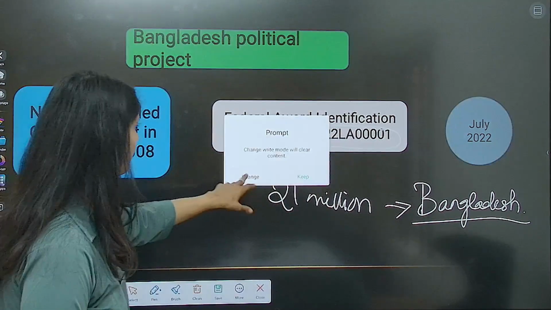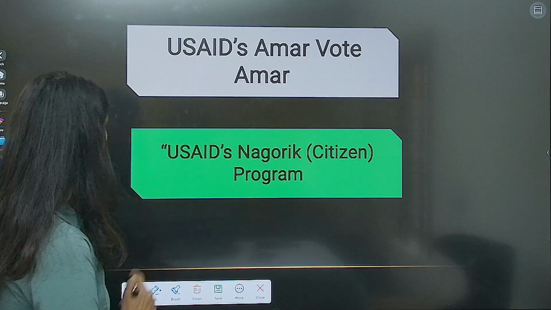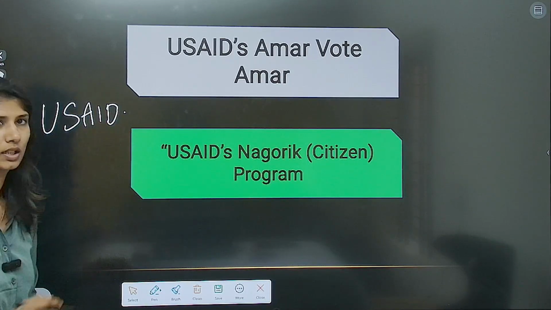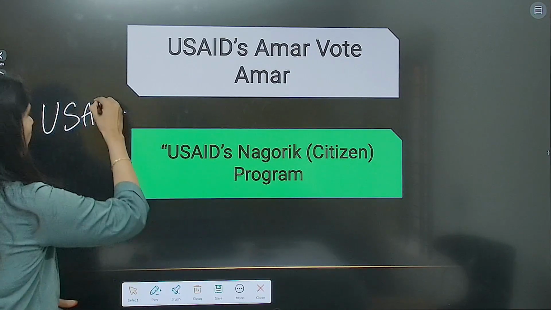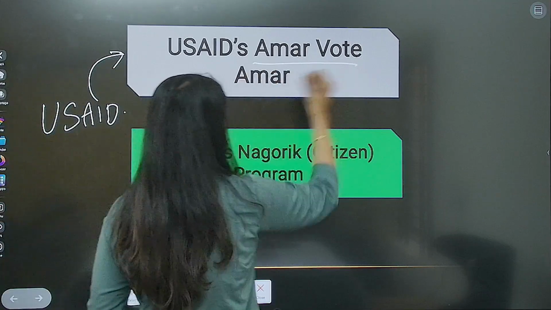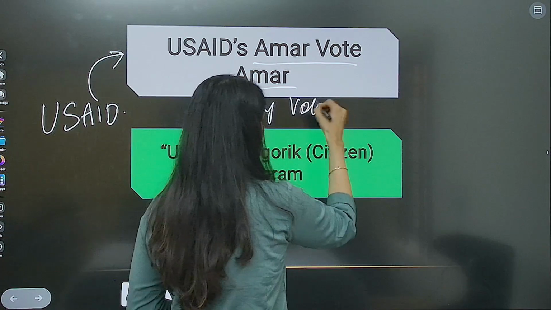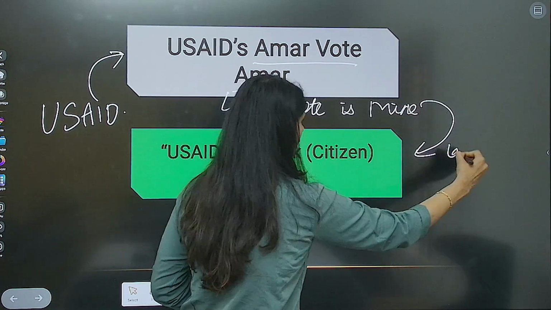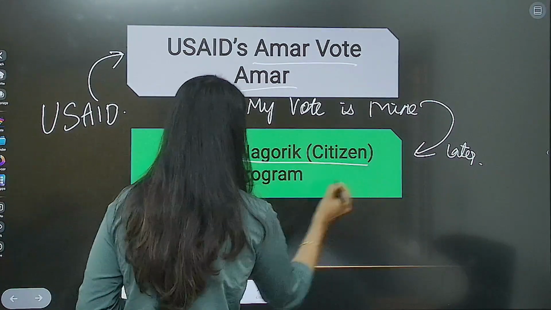Initially, US aid was spending its money in Bangladesh under the name of USAID's Amar Vote Amar, which means my vote is mine. Later, this got transformed into USAID's Nagorik or Citizen Program.